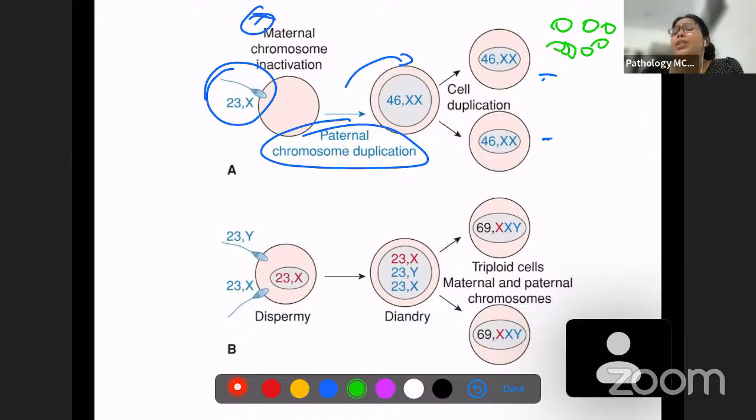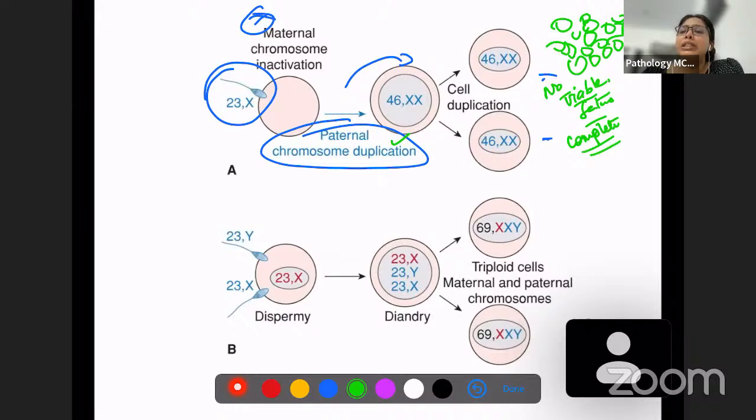So imagine we have only paternal chromosome here. So there is no way of forming a viable fetus. So you will not have a viable fetus here. You will have only grape-like structures. Grape-like appearance will be there. No viable fetus is going to be there in a complete mole.